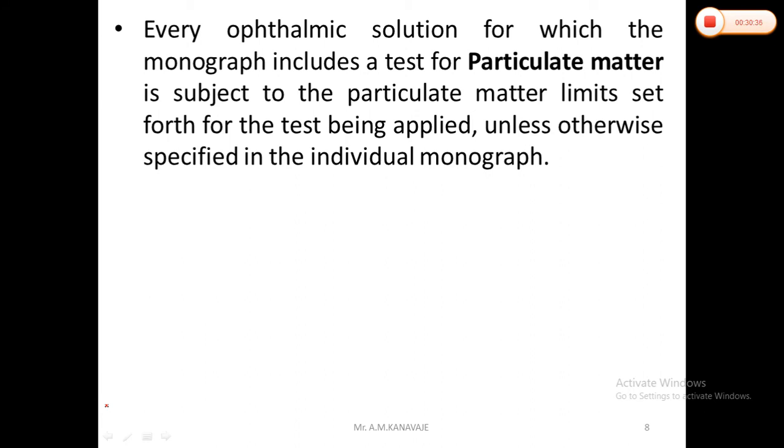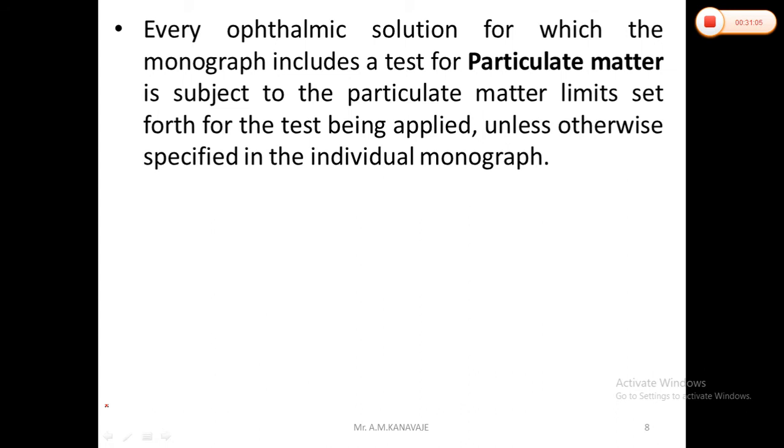So as we know, foreign particles or particulate matters are the particulate matter which consist of randomly sourced or extraneous substances, other than gas bubbles, that cannot be quantified by chemical analysis. So ophthalmic solutions should be essentially free from particles that can be observed on visual inspection.